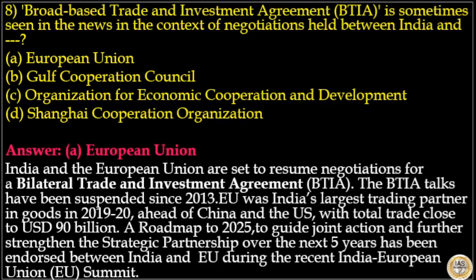India and the European Union are set to resume negotiations for a bilateral trade and investment agreement. The BTIA talks have been suspended since 2013. The European Union was India's largest trading partner in goods in 2019-20, ahead of China and the US, with a total trade close to US $90 billion. A roadmap to 2025 to guide joint action and further strengthen the strategic partnership over the next 5 years has been endorsed between India and the European Union during the recent summit. So here the answer to this question is option A, European Union.